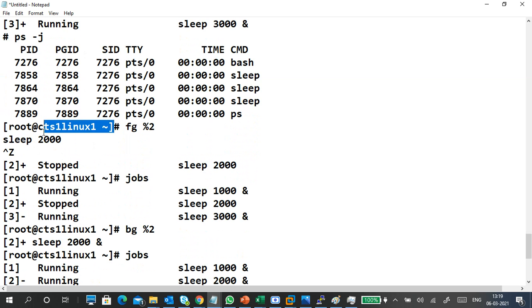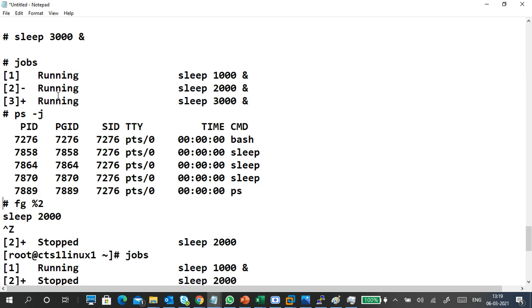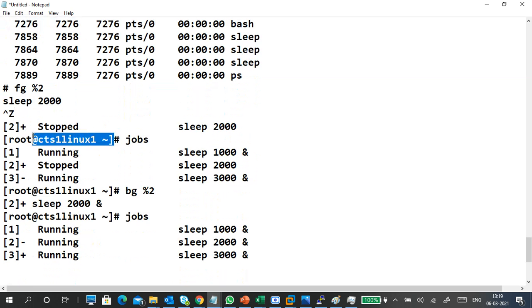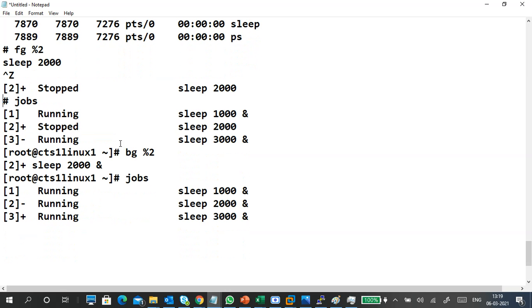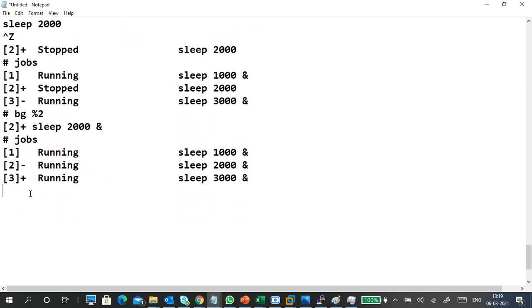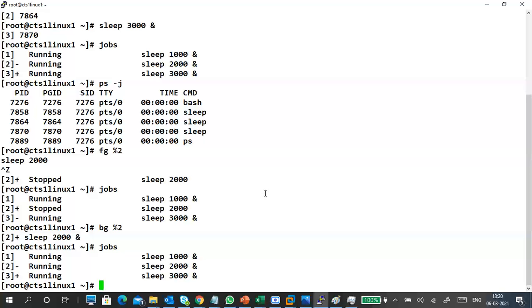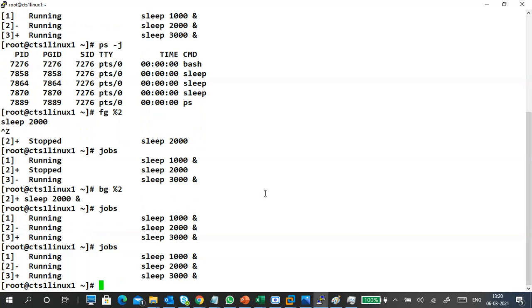Now I bring the second process into the foreground, and I put Control Z, so then it stops the process. Now I check the process again with the jobs command, the process is stopped. And now I want to run it in the background, so bg percentage 2, so I'm running. So this is right. And if you want to do it for any other job, we can also do it. For example, from the jobs list, 1, 2, 3, I will take the third one.